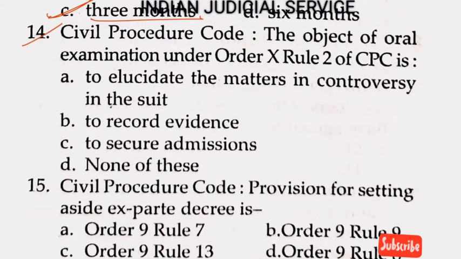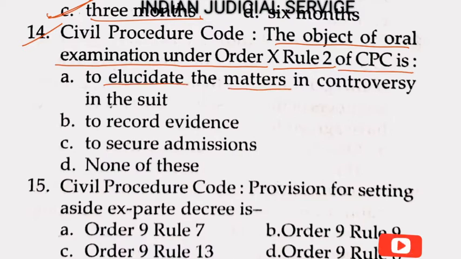Now question number 14. Civil Procedure Code, the object of oral examination under Order 10 Rule 2 of CPC is to elucidate the matter in controversy in the suit. Option B here to record the evidence, option C here to secure admission, and option D here none of those.